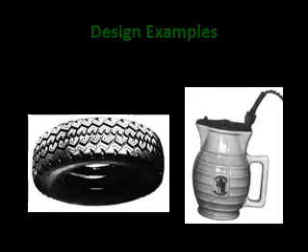This is one of the designs for the friction between the road and the tire, so that the tire will not easily wear out. Based on that, the design structure of the above tires is one of the examples of industrial design. Another thing, here we are showing one of the jars.